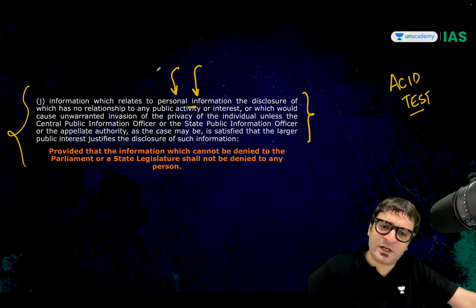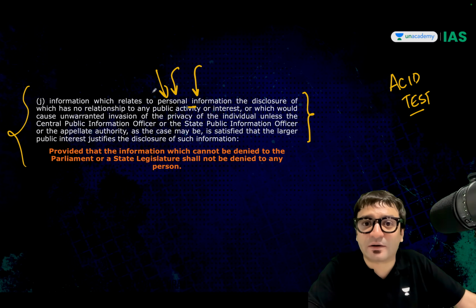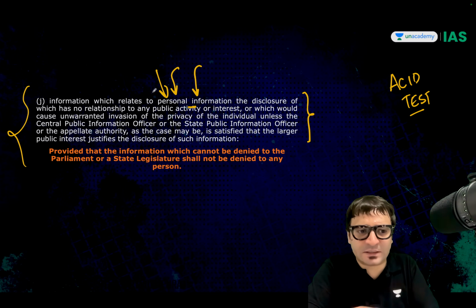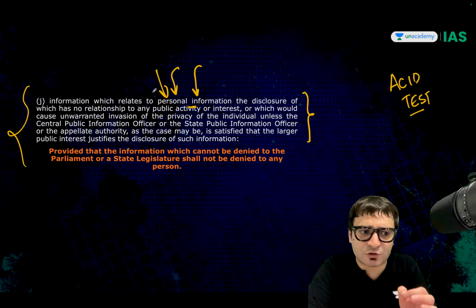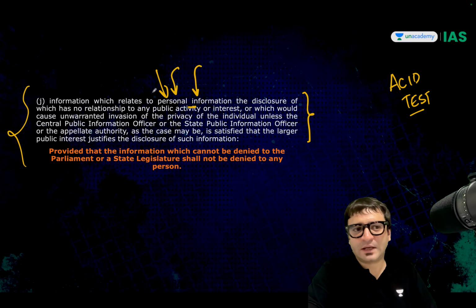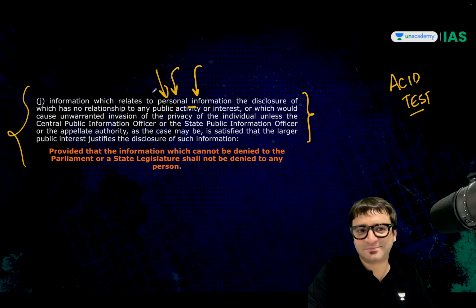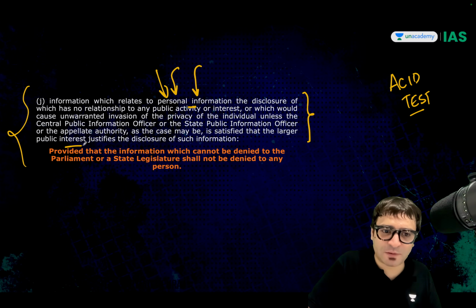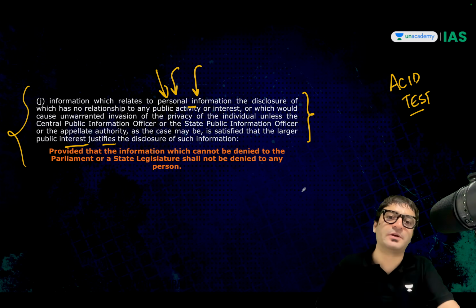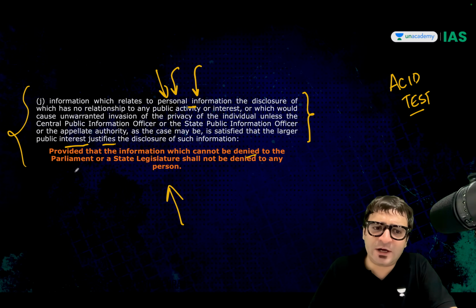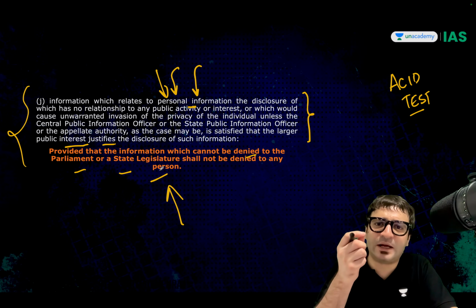Reveal every piece of information, including personal information, if there is a larger public interest involved. I can go to the government and tell the government, give me the details of all those individuals who were given free housing. Can the government say, no, this is personal information, I cannot share it with you? No, you have to share it because larger public interest is involved, unless larger public interest justifies the disclosure of this information. And there was another test. Any information which cannot be denied to Parliament or state legislature shall not be denied to any person.